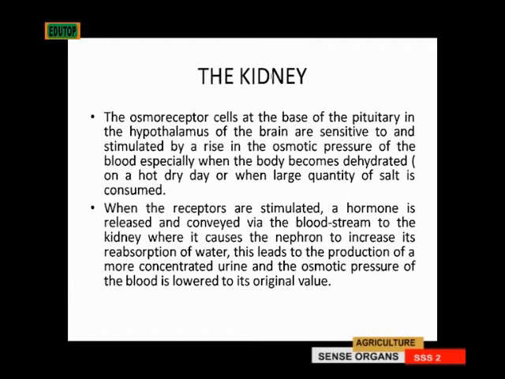When the receptors are stimulated, a hormone is released and conveyed via the bloodstream to the kidney, where it causes the nephron to increase its reabsorption of water. This leads to the production of a more concentrated urine, and